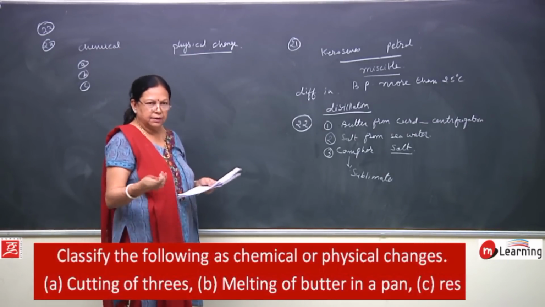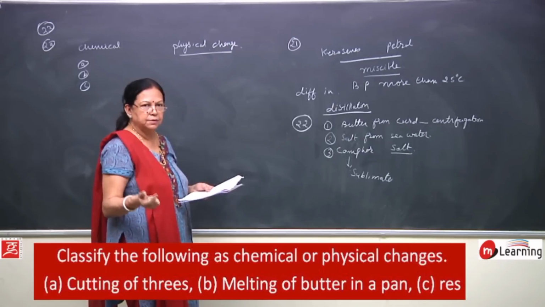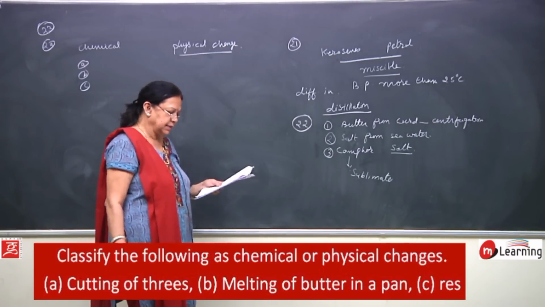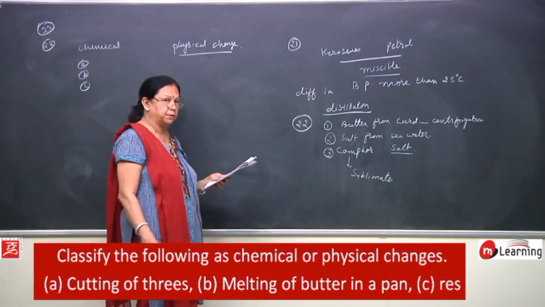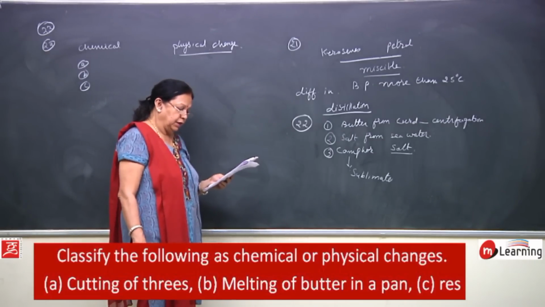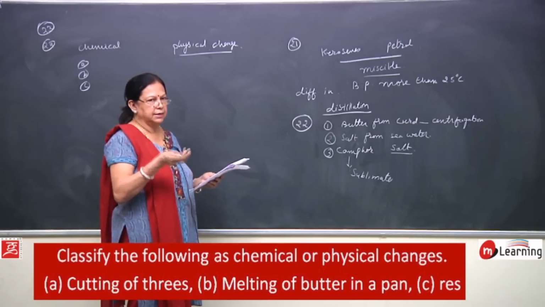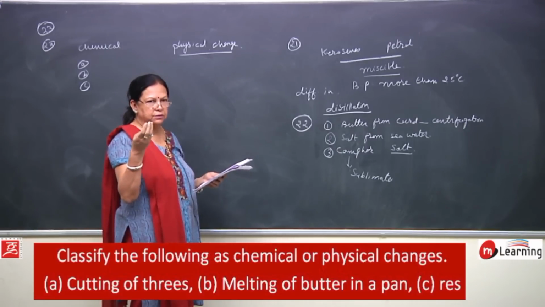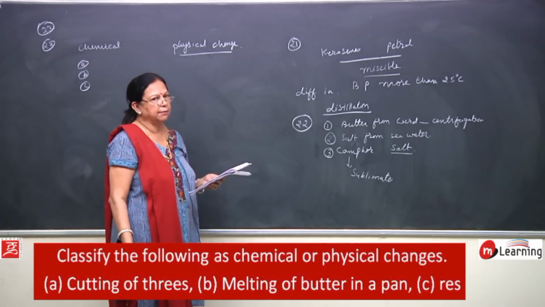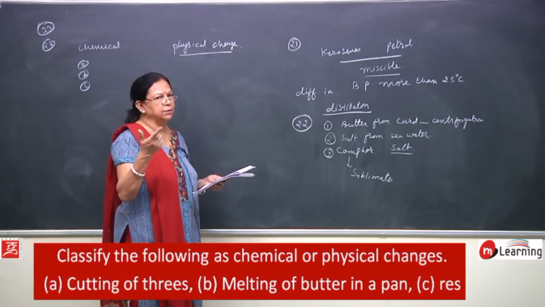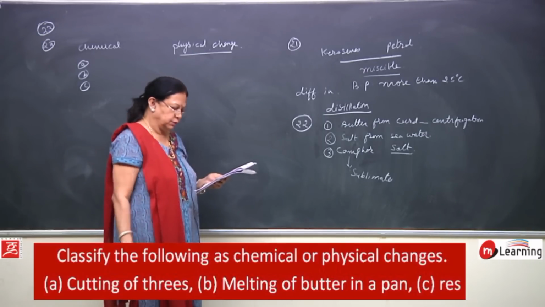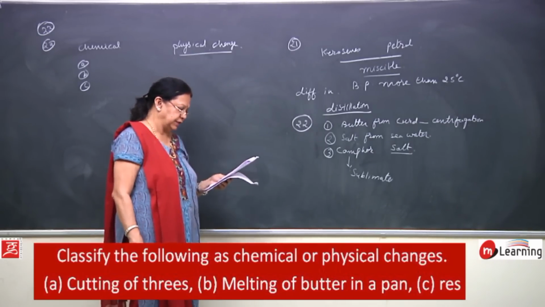So, a new substance is formed, a brown colored new substance is formed, and that is a chemical change with different properties of course. Then boiling of water to form steam. When we heat water, it changes into vapor and steam is formed. So, what happens? Only from liquid state to gaseous state it has changed. So, this is a physical change.